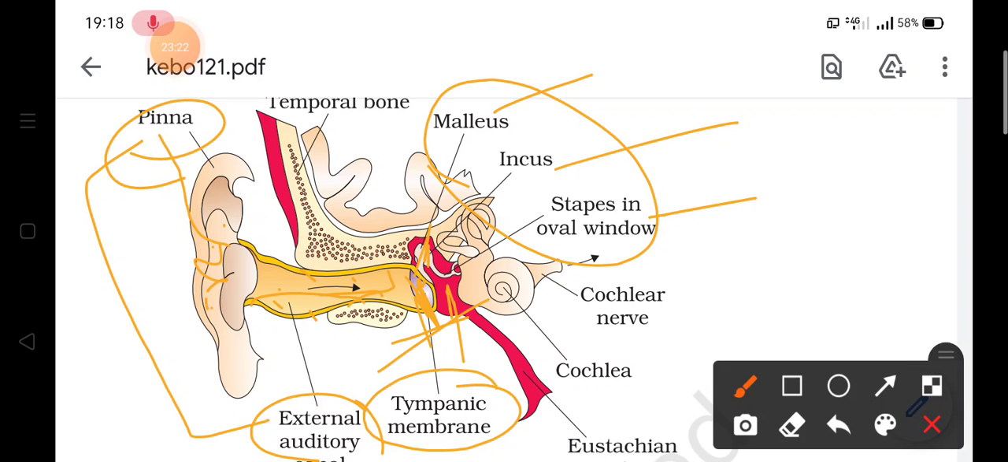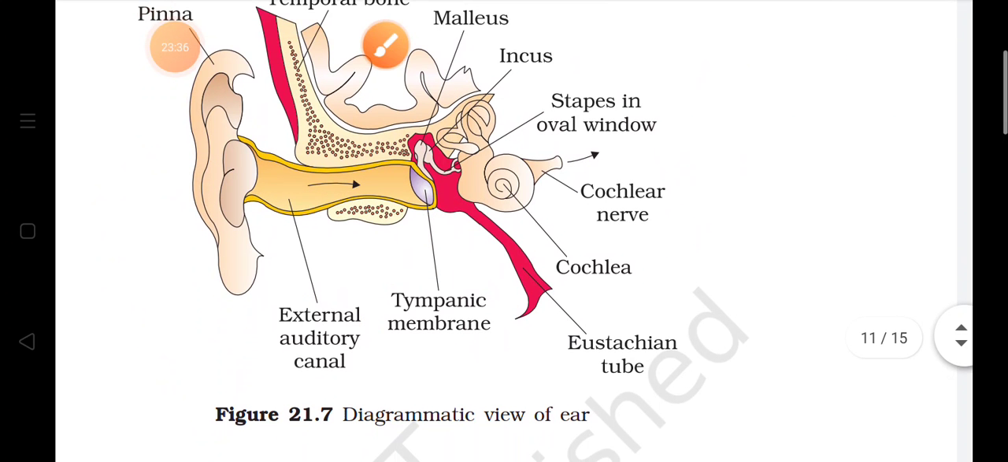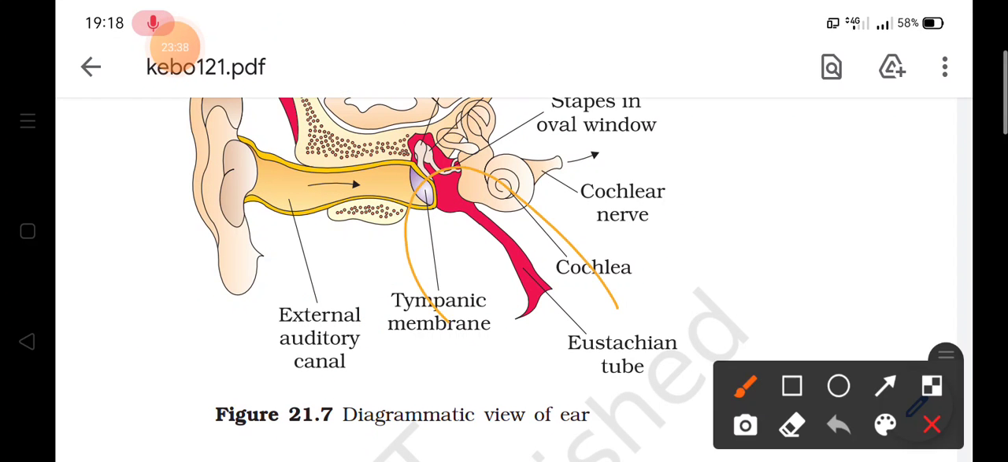Eustachian tube is present. It will connect the middle ear cavity with the pharynx, and this tube helps in equalizing the pressures on either side of the eardrum. So this is the function of the eustachian tube, which is visible in the diagram also. This is the eustachian tube, so it is maintaining the balance or equalizing the pressure on both sides of the eardrum.